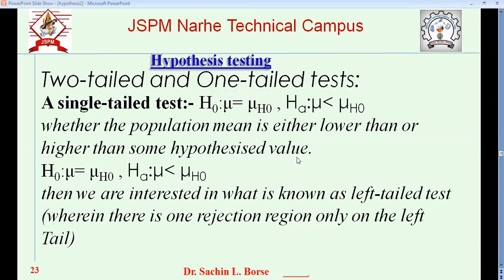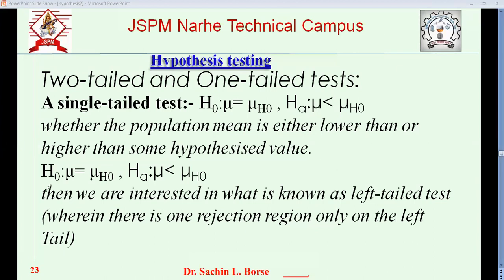Now in the single tail test, like here in the two-tail test, there were two alternatives. One is mu greater than mu h0, the second alternative was mu less than mu h0. Okay, two alternatives. I forgot to show you the tail first.